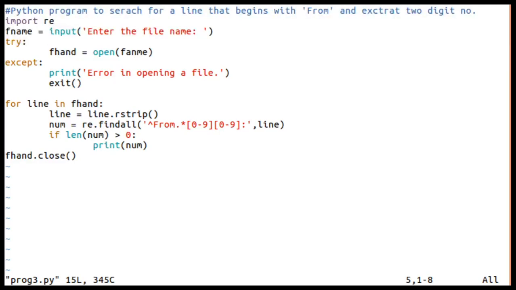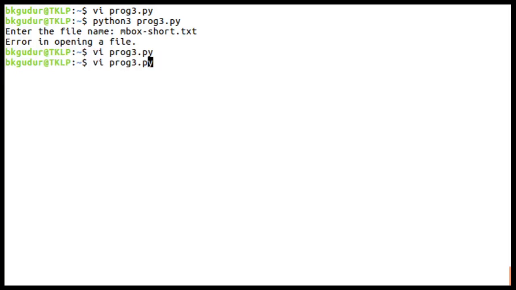Oh, here I have not given a proper fname, right. mbox hyphen short dot txt.